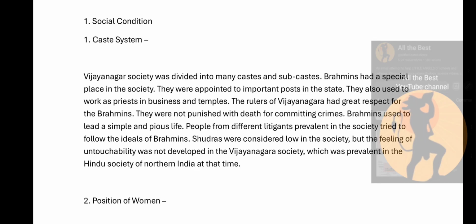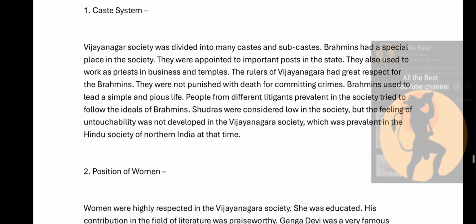The rulers of Vijayanagara had great respect for Brahmins. They were not punished with death for committing crimes. Brahmins used to lead a simple and pious life. So people from different sections prevalent in the society tried to follow the ideals of Brahmins. Shudras were considered low in the society, but the feeling of untouchability was not developed in Vijayanagara society, which was prevalent in the Hindu society of northern India at that time.